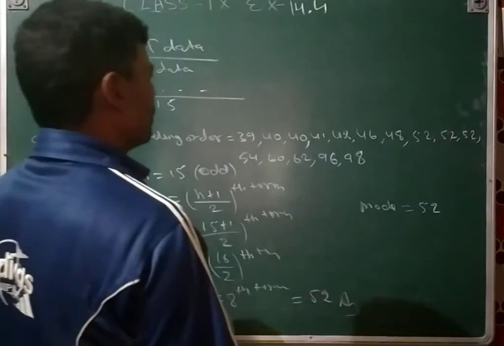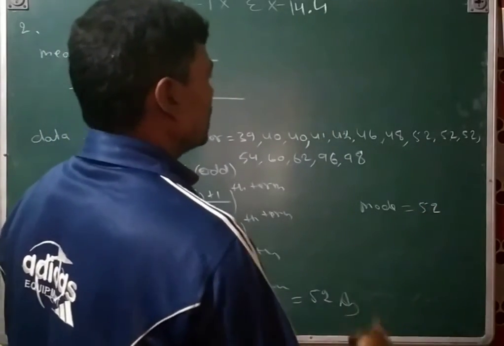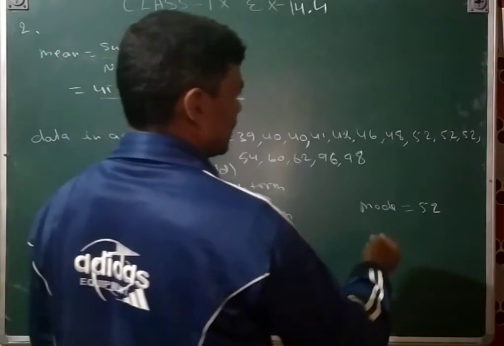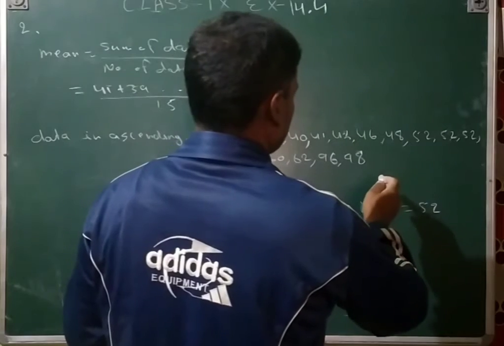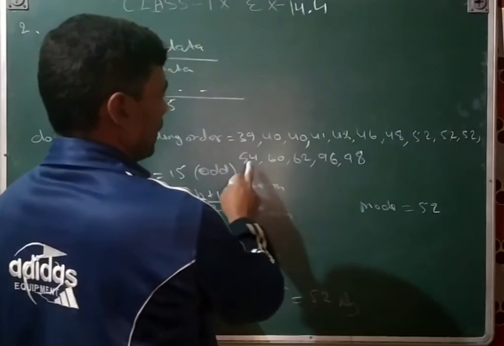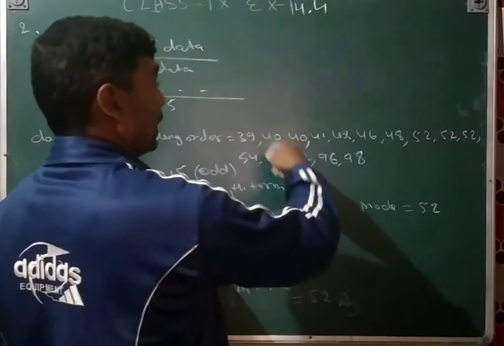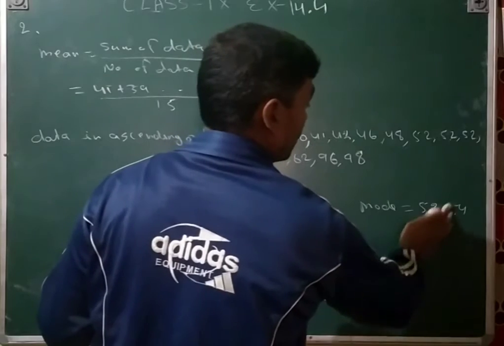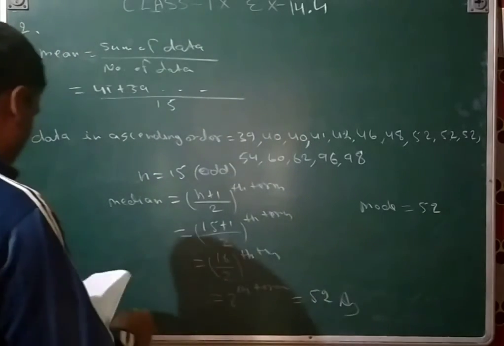One thing you can also see there: if two things become the same, suppose that will be 54, that will be 54, in that case both will be the mode, okay.